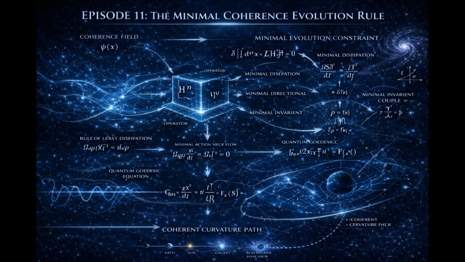We now face the narrowing moment. Given all constraints already established, what is the minimal rule that coherence evolution must obey? Not a decorative rule, not one chosen for elegance. The simplest rule that satisfies every structural condition we have derived. Let us restate those conditions clearly.